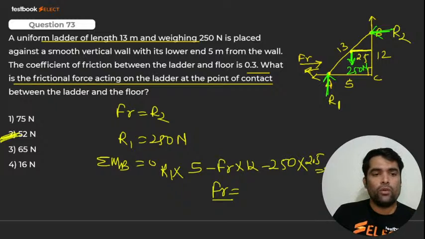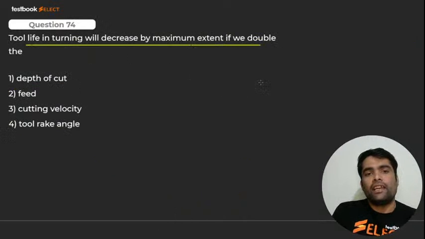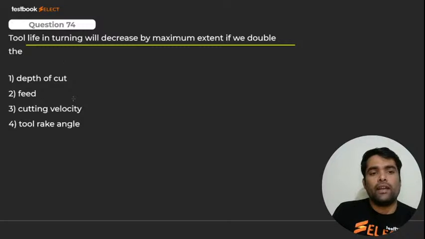Everybody, did you get it? Question 73: tool life in turning will decrease by maximum extent if you double what? Cutting velocity. Double the cutting velocity. Yes or no? I hope you got it. Here we go for the next.